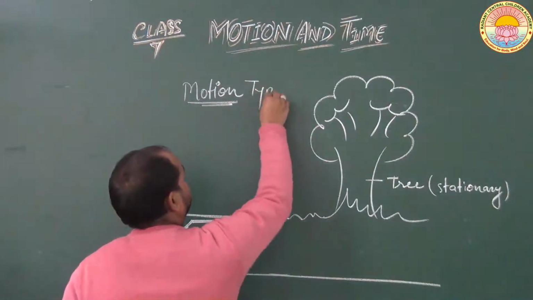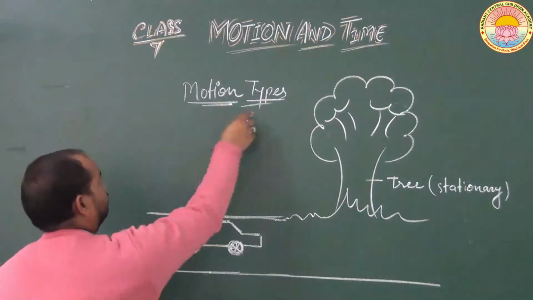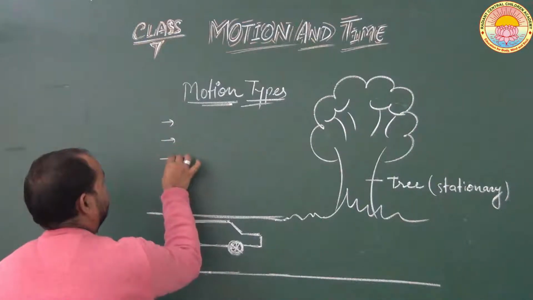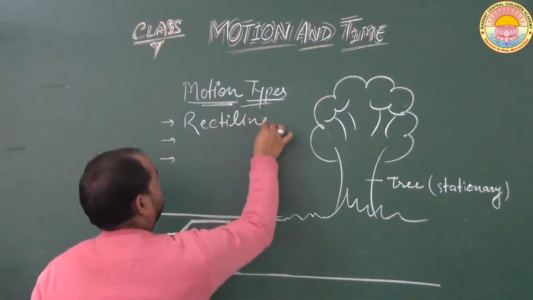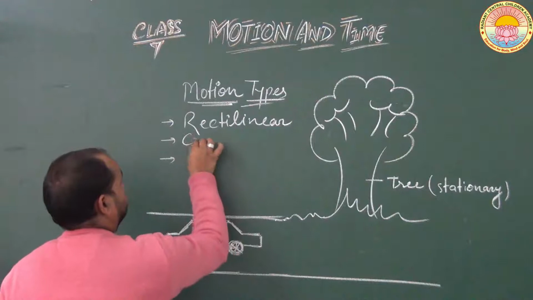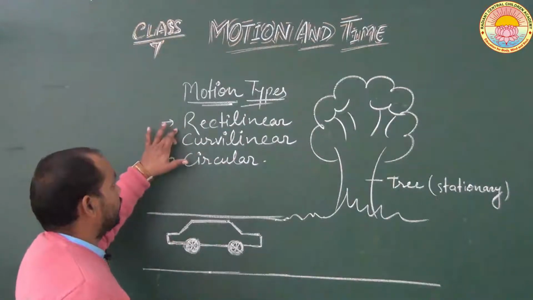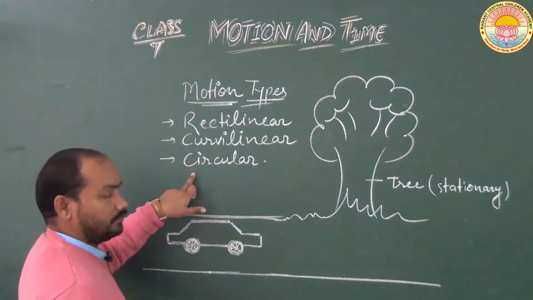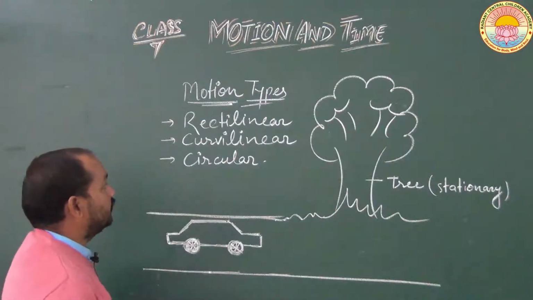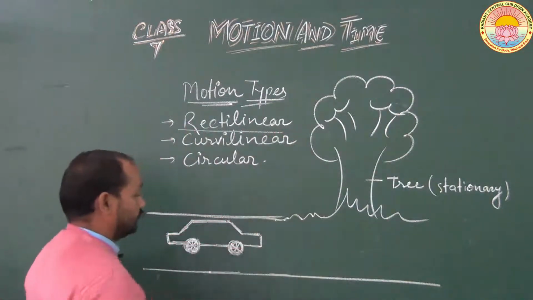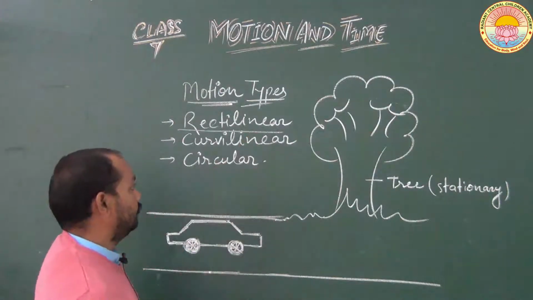And now let us discuss motion types. What are the main types of motion? We have already discussed that motion is mainly of three types: rectilinear motion, curvilinear motion and circular motion. If the object moves along a straight path, then the motion is said to be rectilinear motion. For example, the motion of a car on a straight road is an example of rectilinear motion.